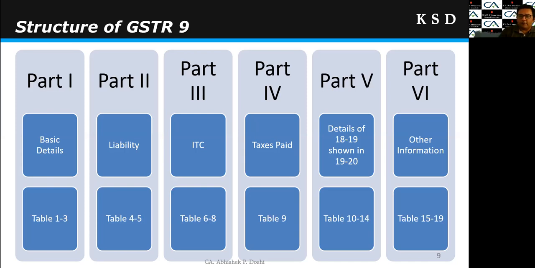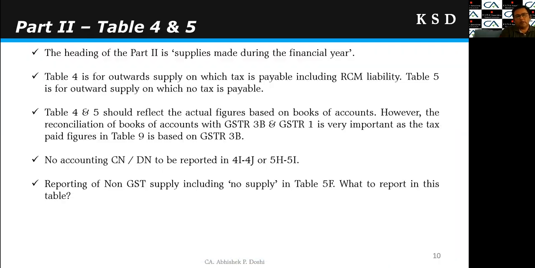Then part 5, it is regarding details of 18-19 but reflected in the GST returns of 19-20. Right? The table 10 to 14 covers such reporting. And at last, part 6, other information, table 15 to 19. But part 6 has been made optional. Most of the tables are made optional, so it is not much important. Now we will discuss 2 or 3 important parts of the GSTR 9.